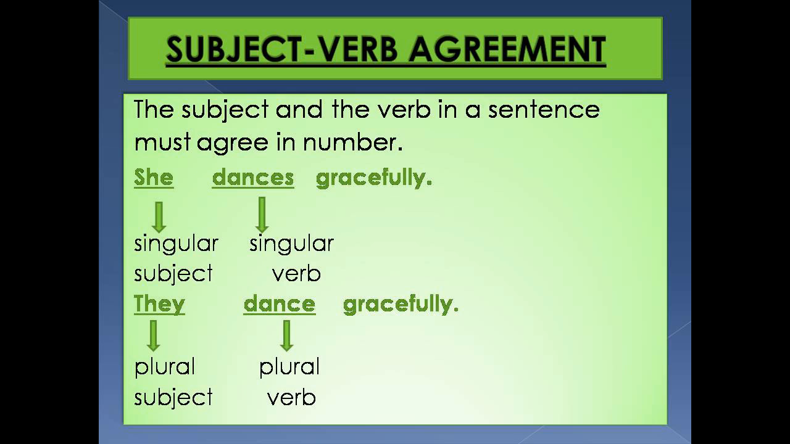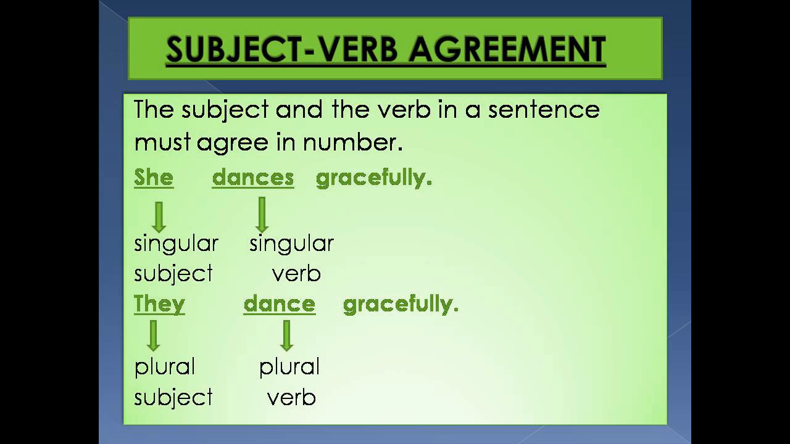Before we start revising the subject-verb agreement, first we will revise what is the subject. The part of the sentence which names what the sentence is about is called the subject. I repeat, the part of the sentence which tells us what the whole sentence is about, that is called the subject. And as we have learnt in the previous video,